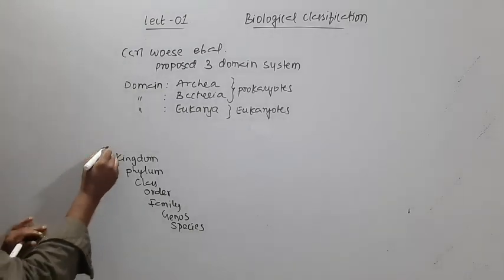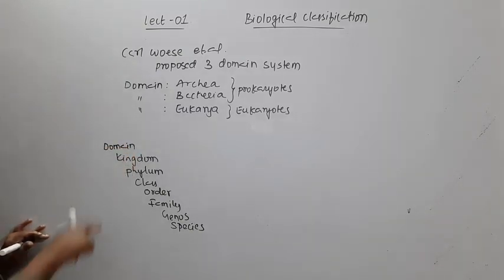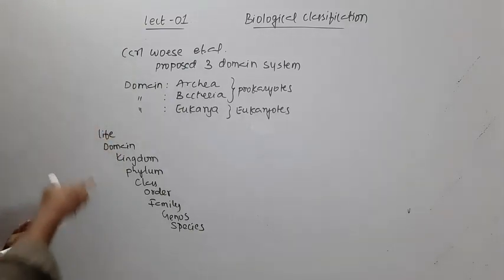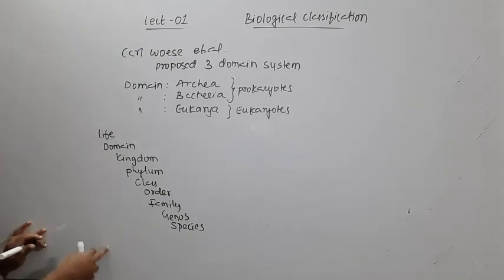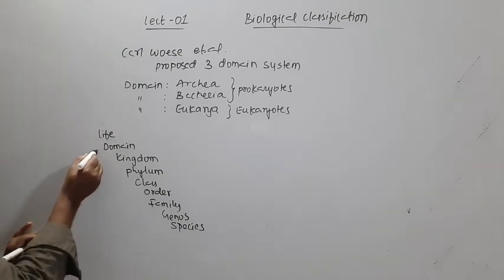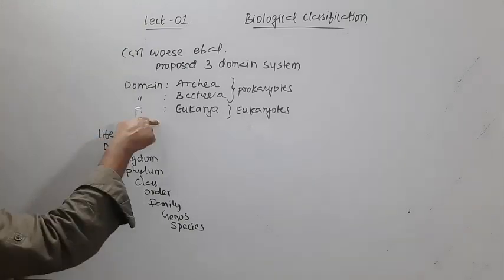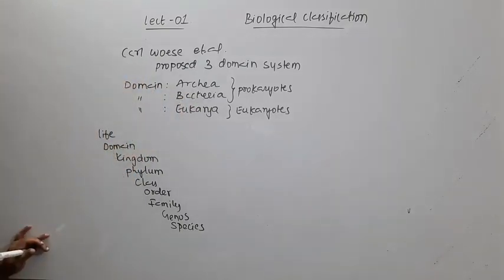Above the kingdom, we have domain, and above the domain, we have life. So under life come domain, kingdom, and it goes on like this. This is the newest classification. Above the kingdom comes domain, and that domain system was proposed by Carl Woese et al.